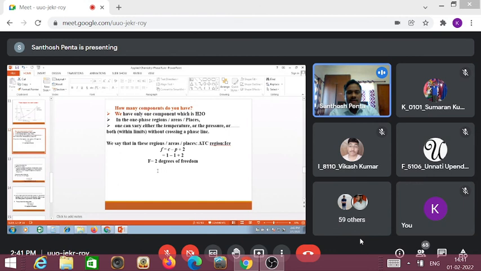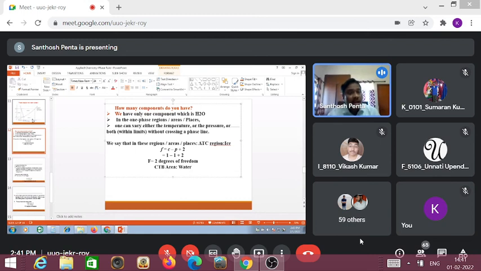In the CTB area, or otherwise CTB region, again apply the same. Here water is there. Apply the mathematical formula: F is equal to C minus P plus 2. Water, number of components 1. Number of phases 1, because only liquid is there. Then F is equal to 2. That means at the CTB area also F is equal to 2.